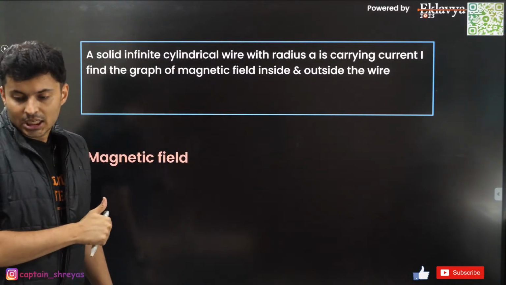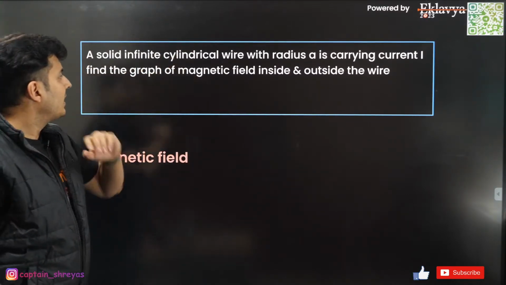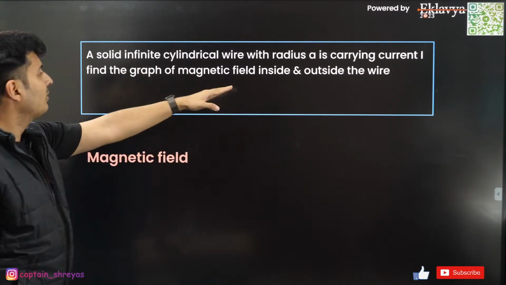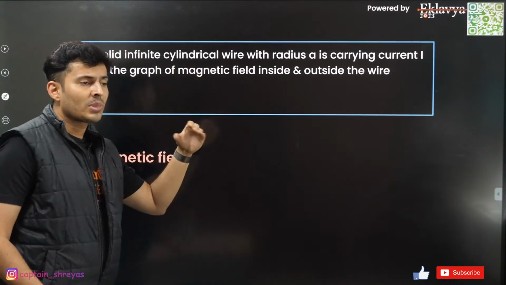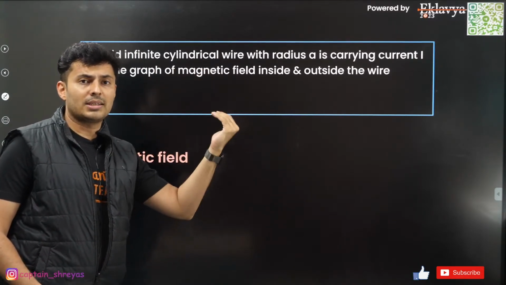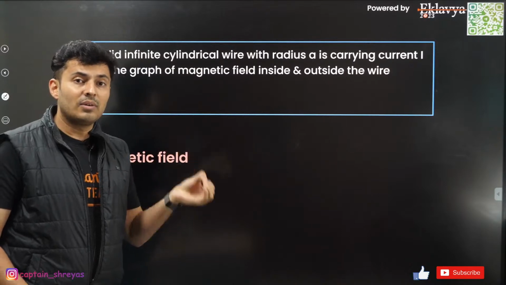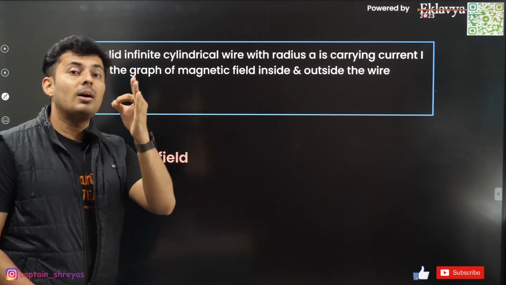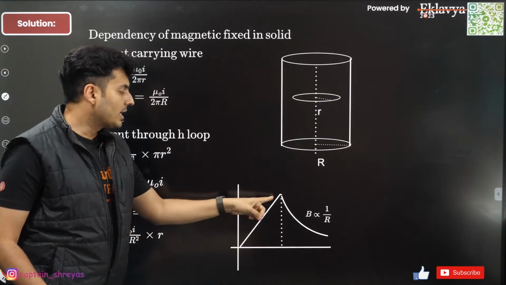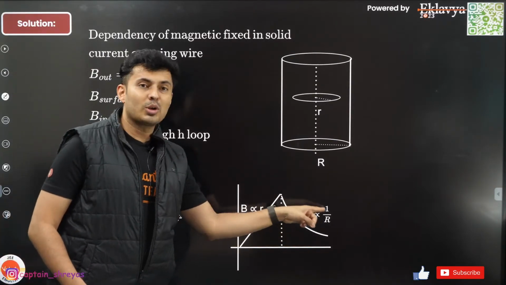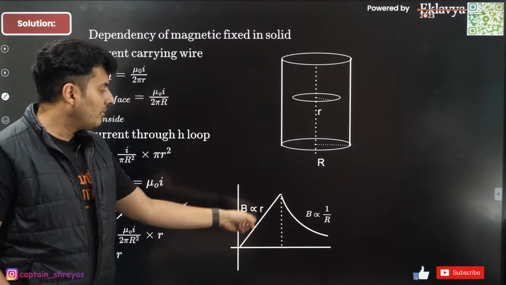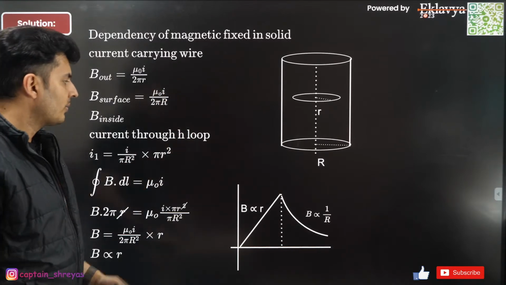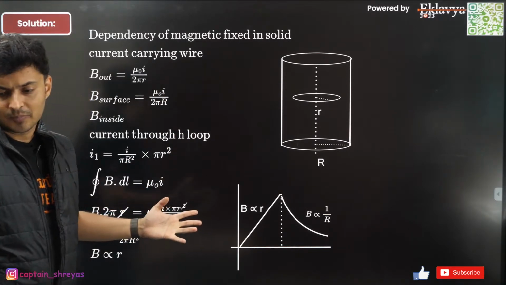A solid infinite cylindrical wire with radius A is carrying current. Find the graph of the magnetic field inside and outside the wire. This is a standard question, standard formula, standard graph. When you are outside, it is inversely proportional to R. When you are inside, it is directly proportional to R. It is the application of Ampere's law. So the graph will be a straight line, and then a rectangular hyperbola or curved graph. That's how it is, a pretty standard thing.